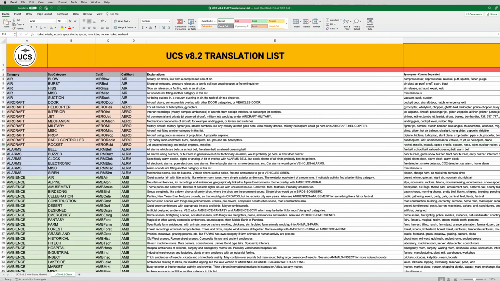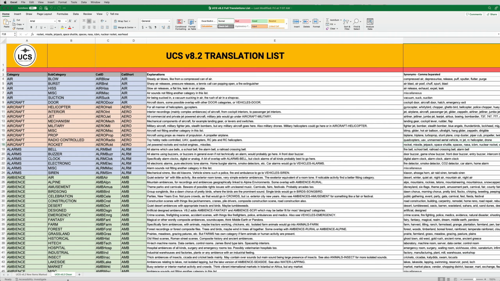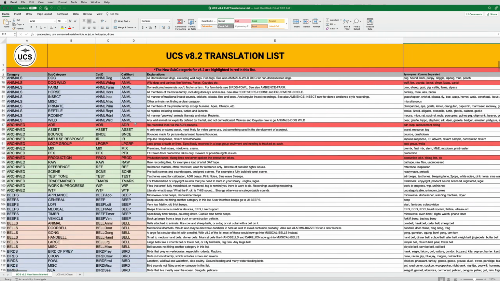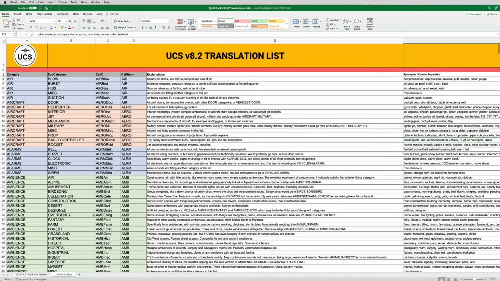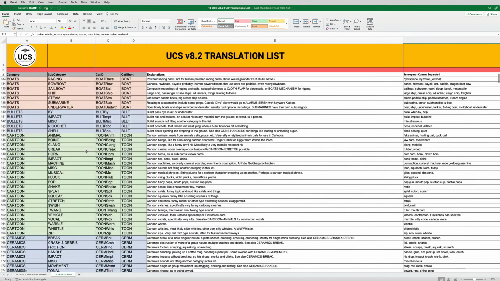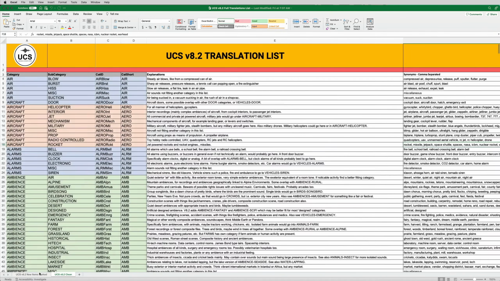The first thing you'll notice is that it's still in Excel spreadsheet format. And if you look down at the bottom, you'll see that there are now two tabs. There's one that says 8.2 new items marked and one that says clean. These are exactly the same list, but in one of them you can see marked in red all of the new subcategories, which we're going to go through in a second. And there's a version where you have just a clean version. I realize that not everybody needs to look at all the new versions. Maybe you're just starting out with the system fresh. You don't really care what the new items are. You just want to use the list. So you basically have the list in two different formats.